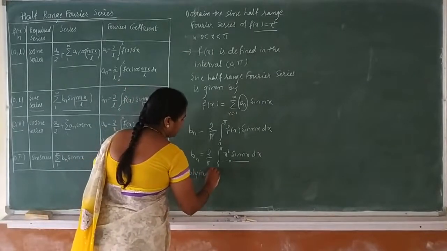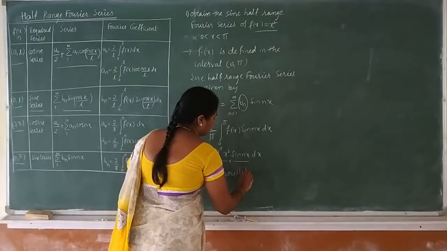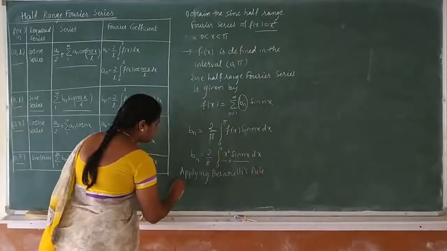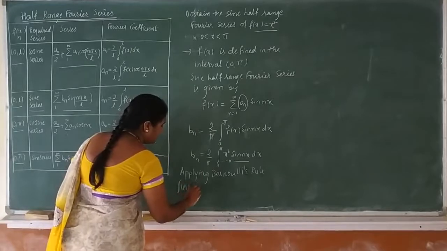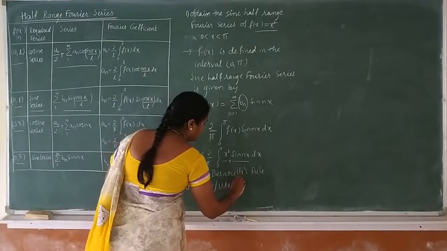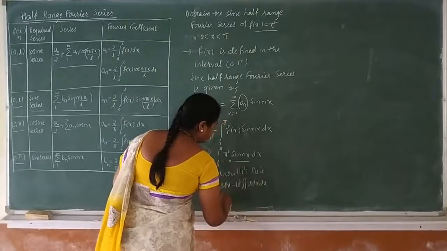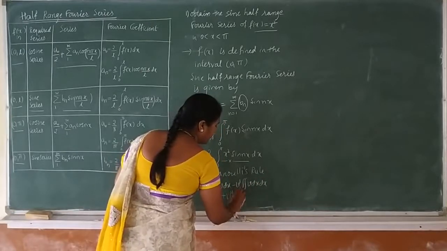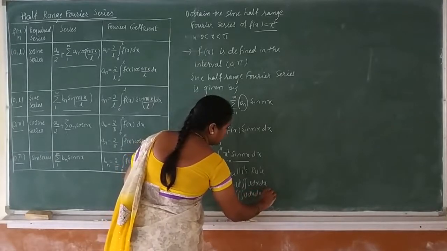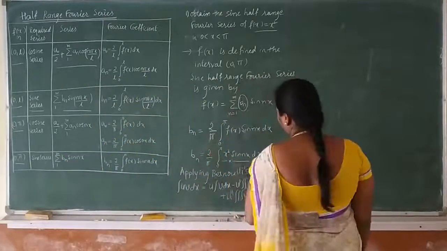Applying Bernoulli's rule for integration, let me write the rule. Integration of u into v dx is u times integration of v dx, minus derivative of u times second integration of v with respect to x, plus second derivative of u times triple integration of v with respect to x, and so on. This is Bernoulli's rule for integration.